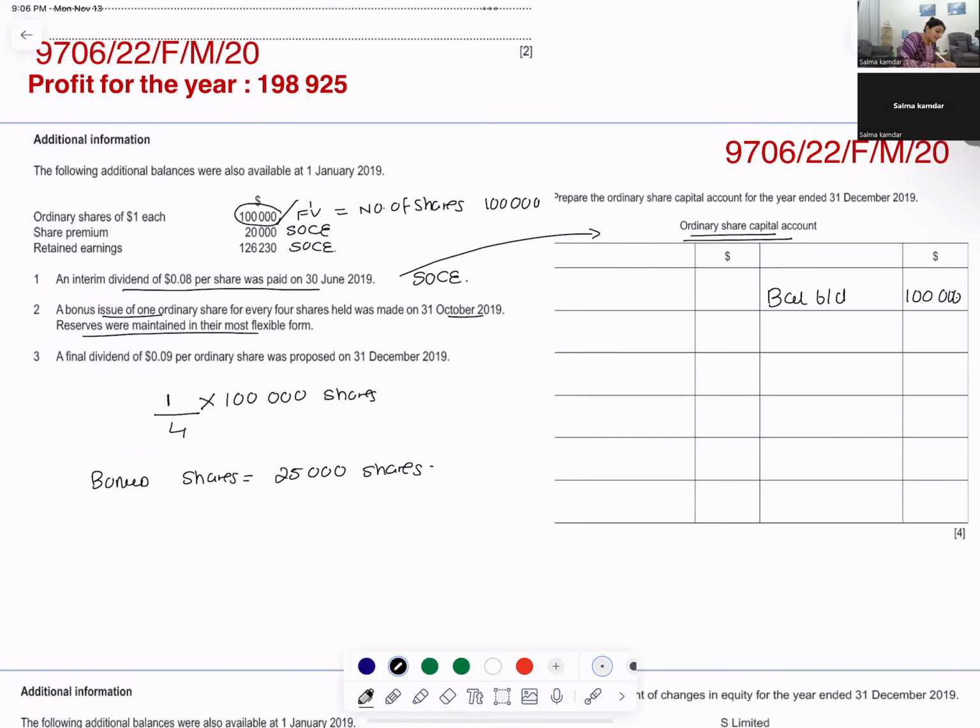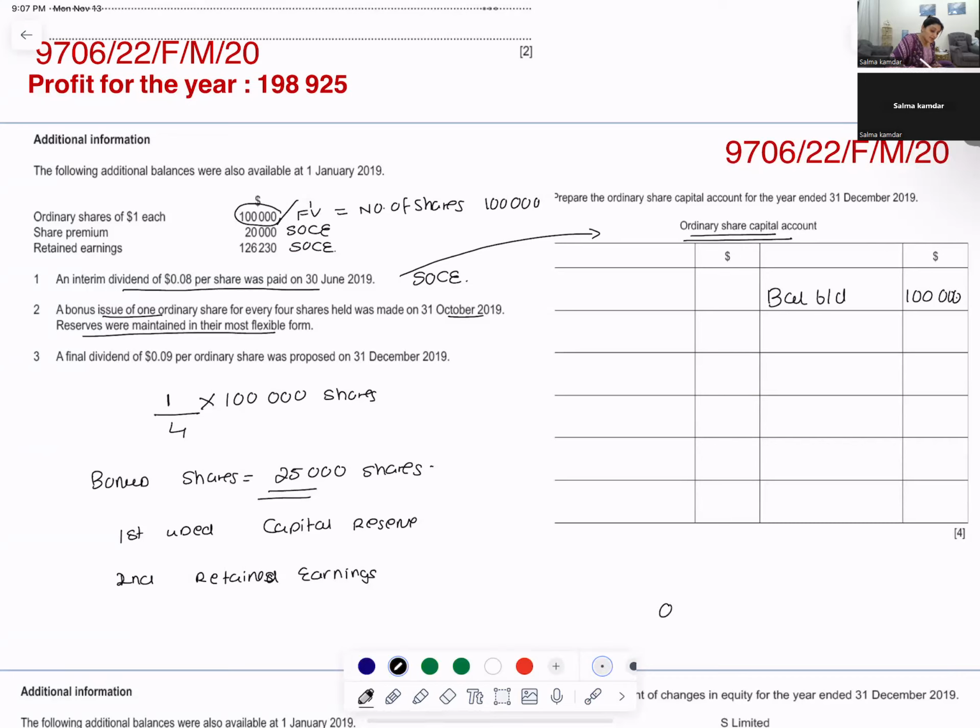Reserves were maintained in their most flexible form. That means when I issued these 25,000 shares, I first used capital reserves, and then I used my retained earnings. Now I have to issue shares, so my capital will increase.